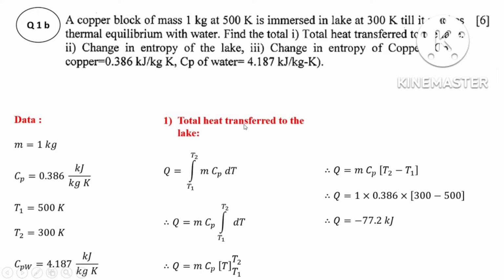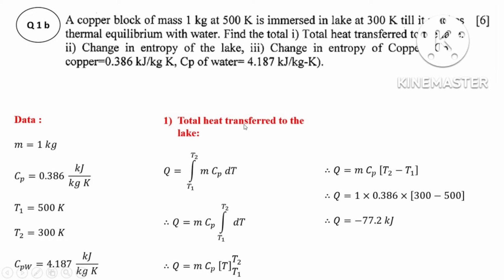Gibbs function G is an extensive property and a state function. Okay, the question is asked whether Gibbs function is an extensive or intensive property. Already I told you, discussed all things. Gibbs function is an extensive property and is a state function.